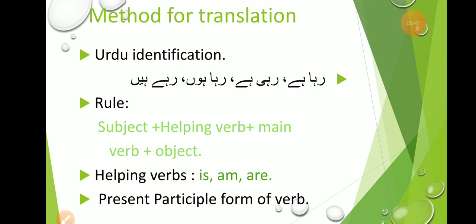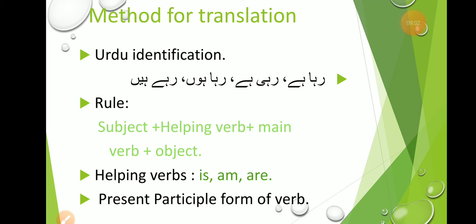The second helping verb is "am". You have to remember that the helping verb "am" is only and only used with the subject I. "Am" is only used after the subject I in present continuous tense. "Am" is not at all used with any other subject.